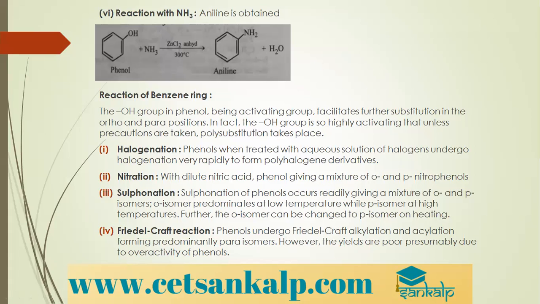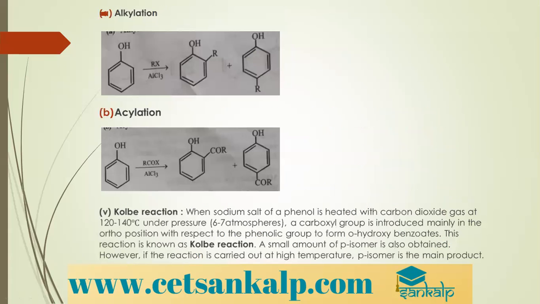Sulfonation is as usual, and in Friedel-Crafts reaction you can take alkylation or acylation. Predominantly the para isomer is formed. Yields are poor, presumably due to overactivity of phenols. So we get these products.